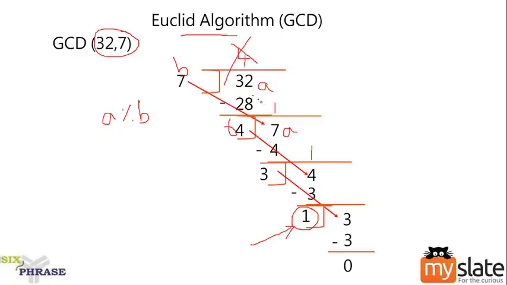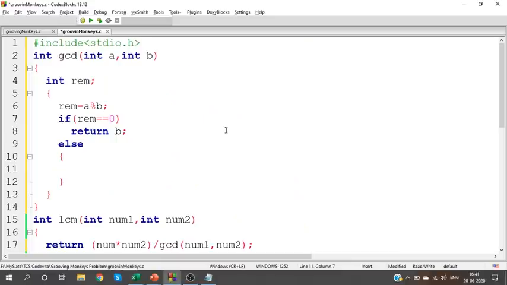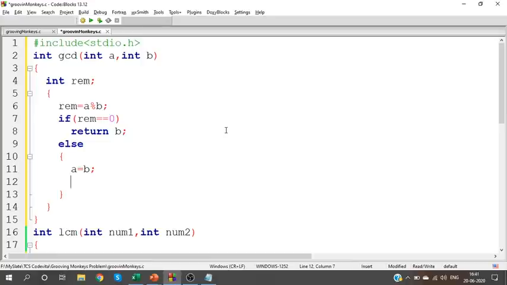The B value is given to A and the remainder becomes the divisor B. Last time 7 was the divisor, this time 4 is the divisor. So A receives the B value and B receives the remainder value.